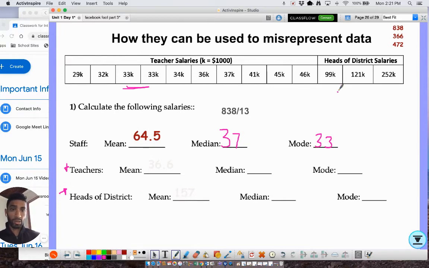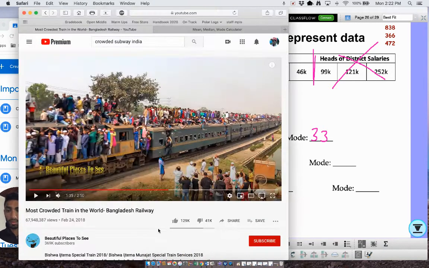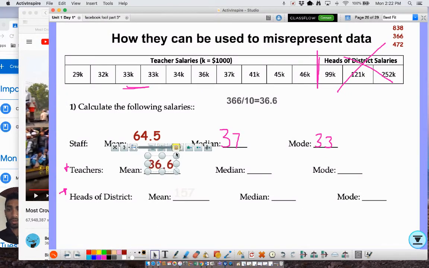So for the teachers, we're going to ignore this. If you add up all the teacher salaries to right here, you get $366,000. So it's a huge difference. And since there's 10 teacher salaries, we're going to divide by 10 equals 36.6. Okay, so you'll notice that the average salary of a teacher is 36.6 thousand. Average salary of the whole staff is 64,000. Way different. What about median?